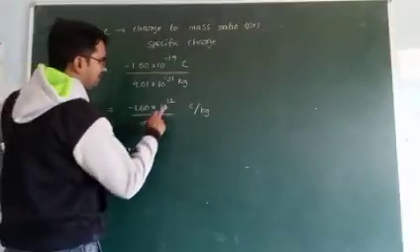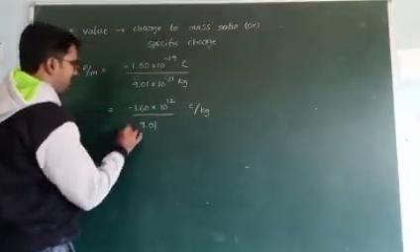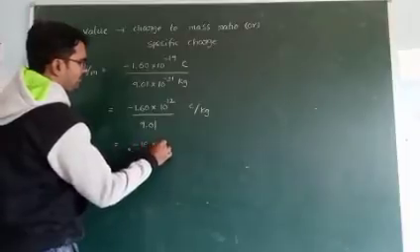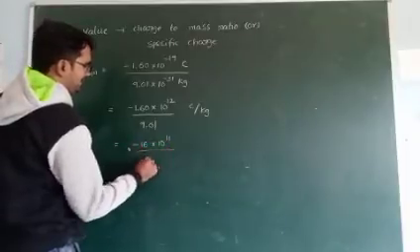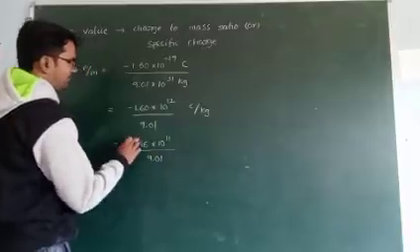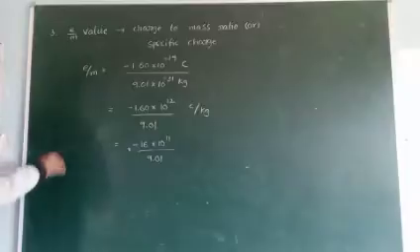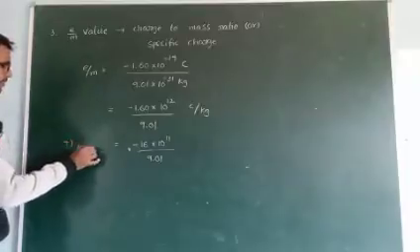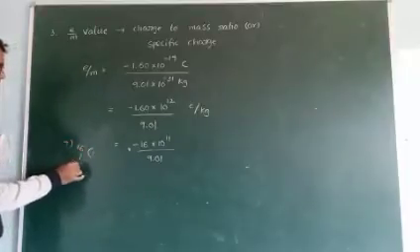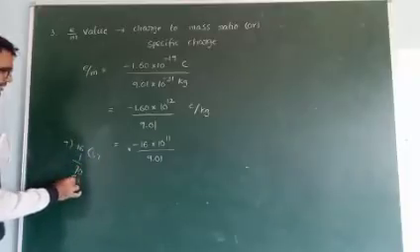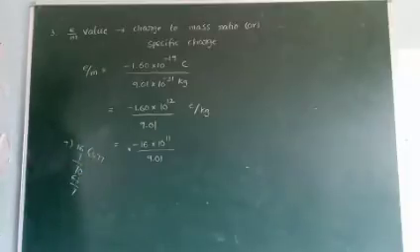For our convenience, minus 1.6 becomes 16 into 10 to the power of 11 by 9.01. So 16 by 9 approximately, just we calculate here: 9 ones are 9, 9 sevens are 63, so 1.77 something.